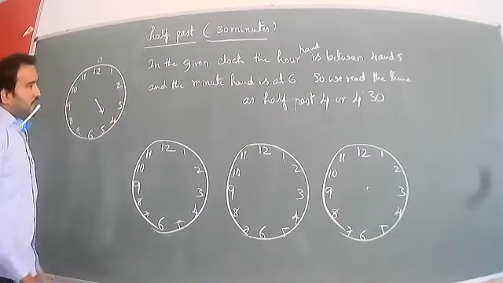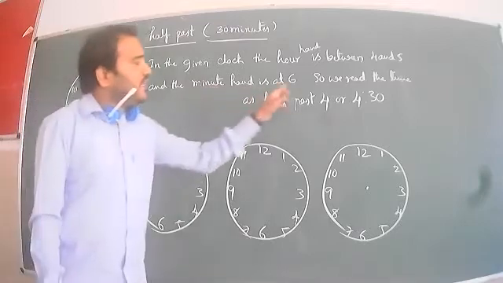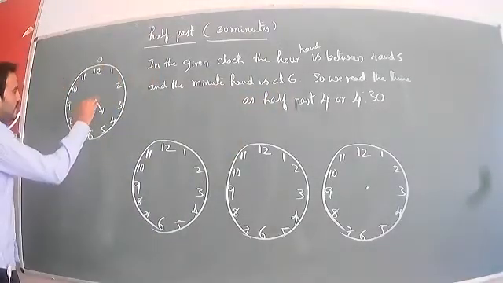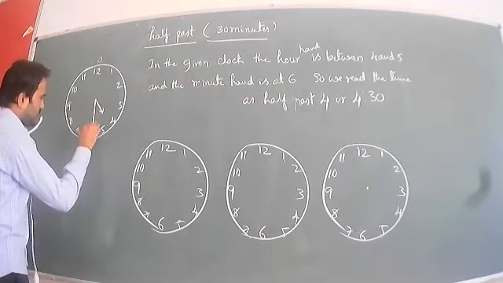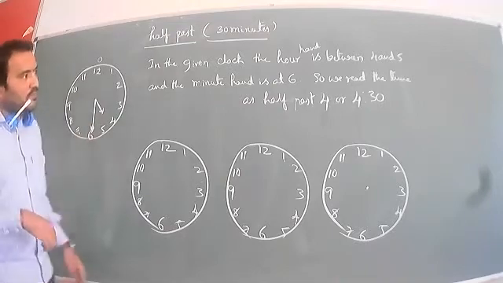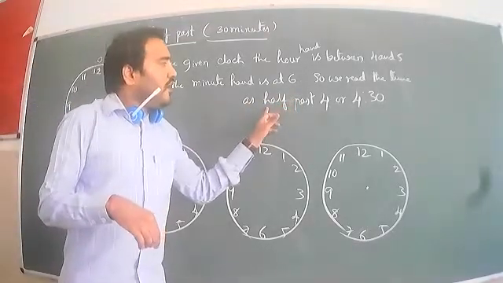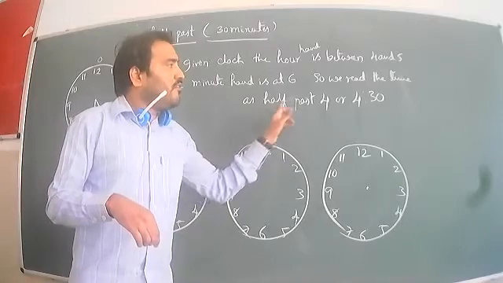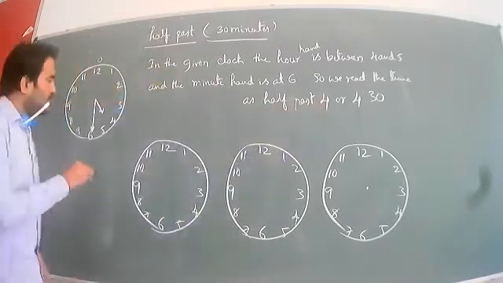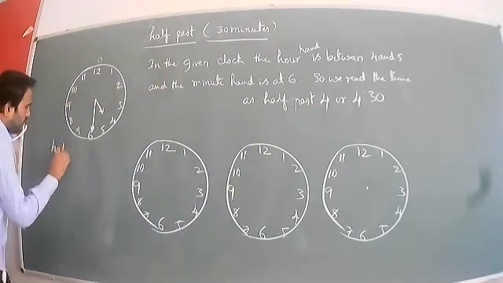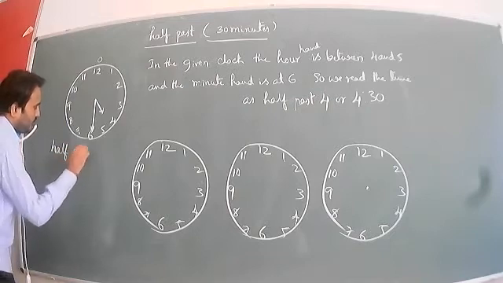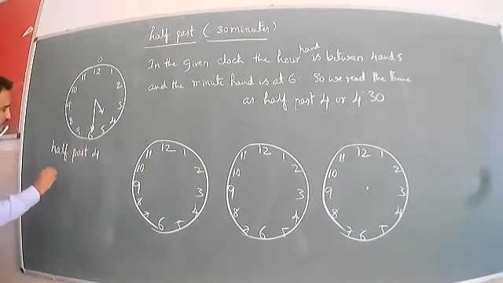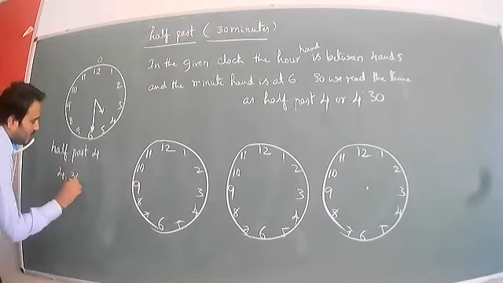Okay, next, the minute hand is at 6. So what is the time? We read the time as half past 4. What do they read it as? Half past 4. So we can tell the time: 4 hours 30 minutes.